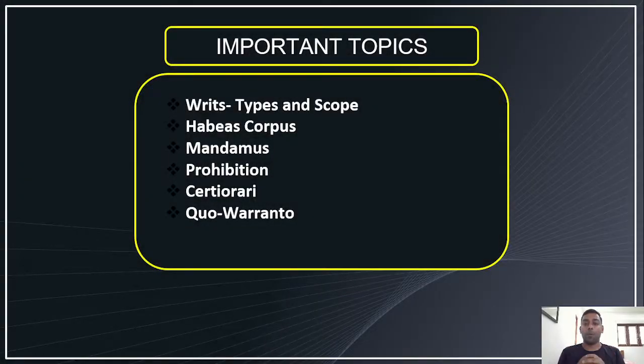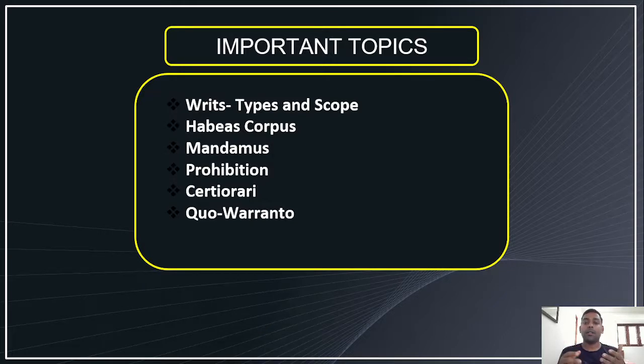Writs, types and scope. First we will see the different types of writs and their scope. Then Habeas corpus, Mandamus, Prohibition, Certiorari, Quo-Warranto. These are the 5 writs available in India. These terminologies may be somewhat unfamiliar to you. Habeas corpus, all these are Latin words.